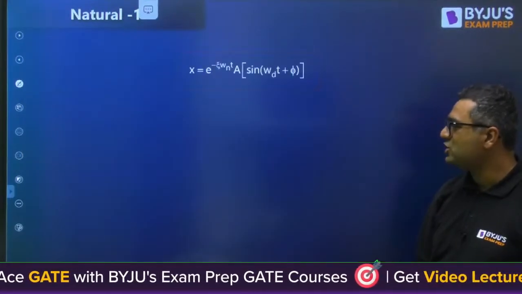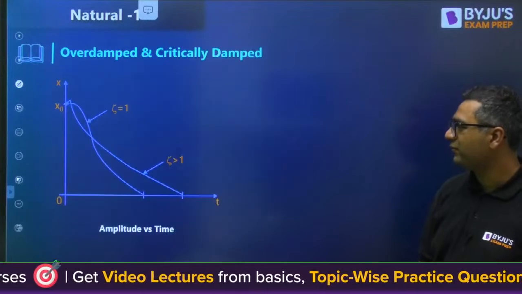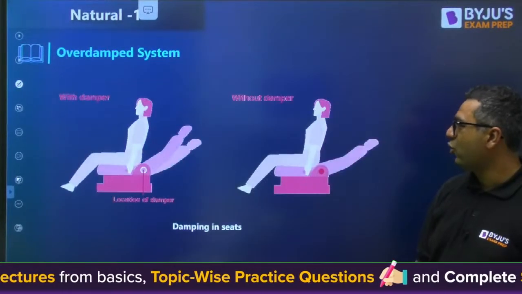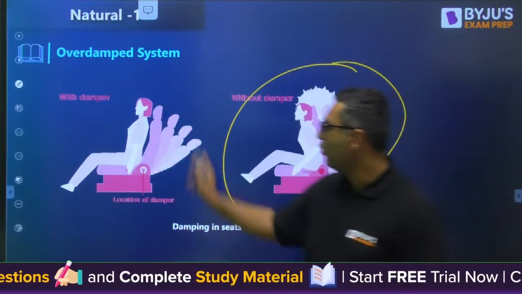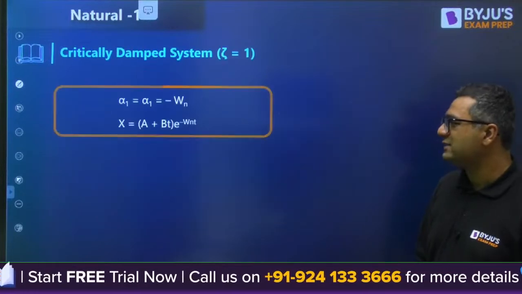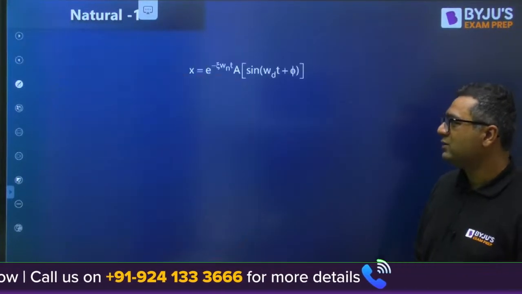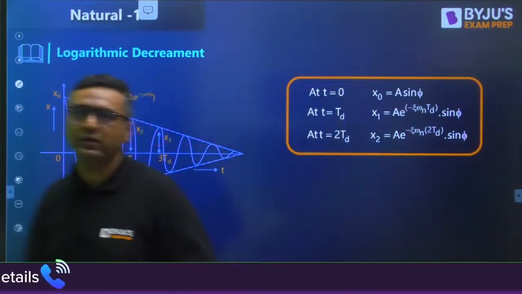These are the applications if you want to see. This is for critically damped. This is for overdamped. You can see this is without a damper, and this is with the overdamping case. I am not going into that because that is full class material. So this is an exam oriented marathon we are moving ahead with.